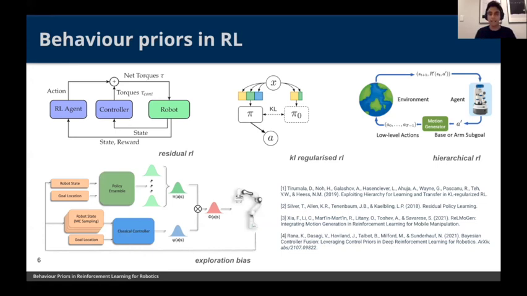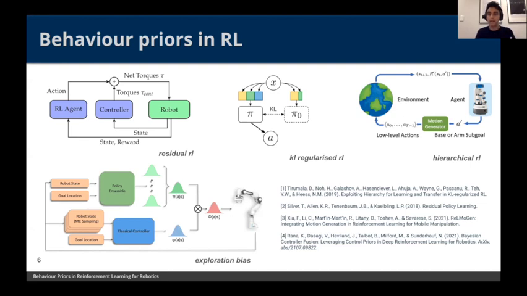Other ideas are KL regularized RL. This is where we've got a stochastic policy or a stochastic controller where these behavior priors give out distributions over actions as the outputs. And then how we can use these within an RL learning framework is, on top of the objective to maximize rewards, we have a constraint which tries to minimize the regularization towards this stochastic prior. And the idea is to tell the policy, be as close as possible to these behaviors when learning, sort of biasing towards what type of behaviors we want.